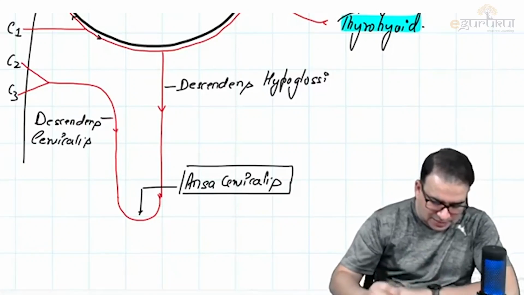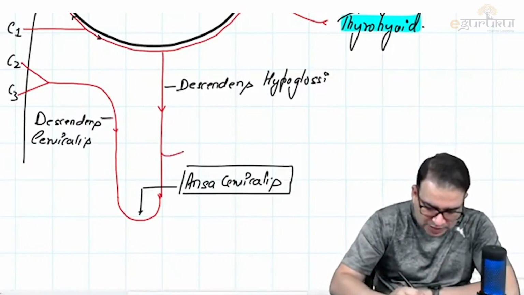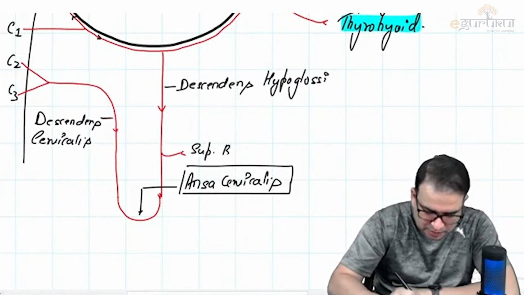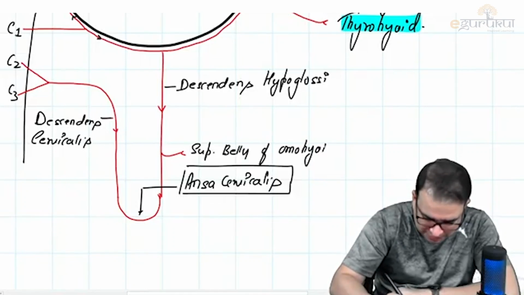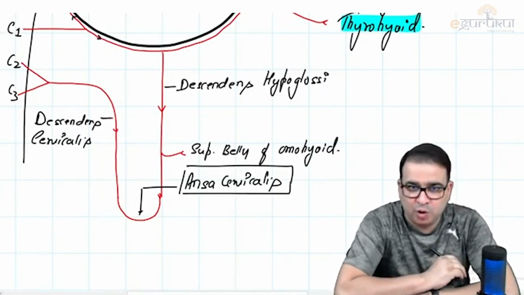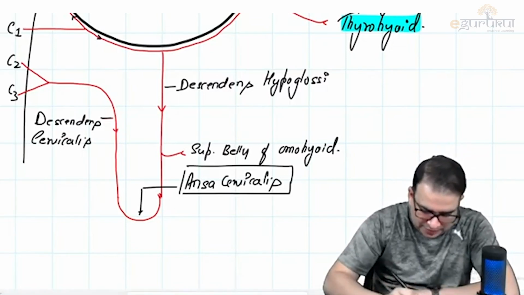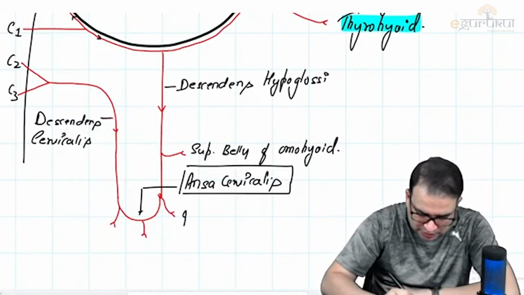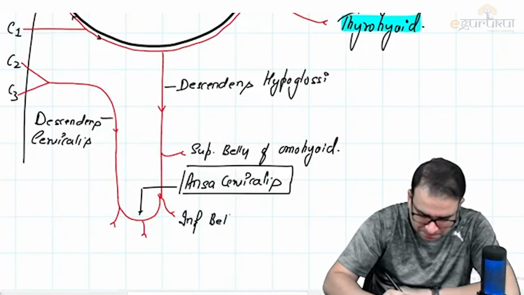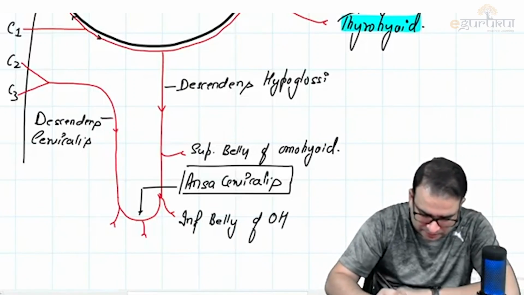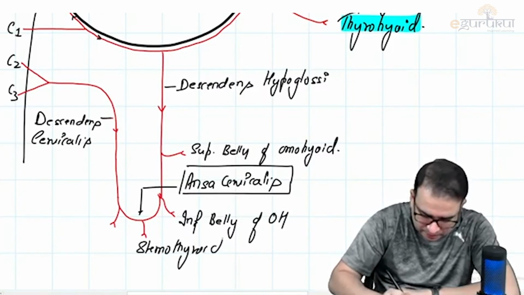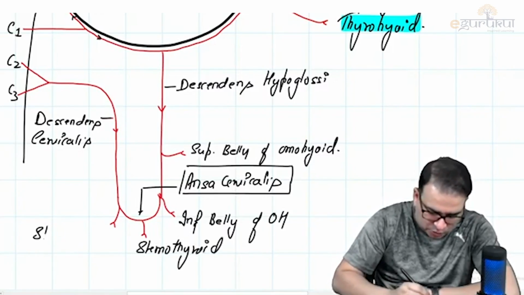So in this ansa cervicalis, descendens hypoglossi will supply a muscle called the superior belly of omohyoid. I will show you that muscle in a while. Whereas the lower part, the loop part here, is going to supply the remaining three strap muscles, which are the inferior belly of omohyoid, then a muscle called the sternothyroid, and a muscle called the sternohyoid.